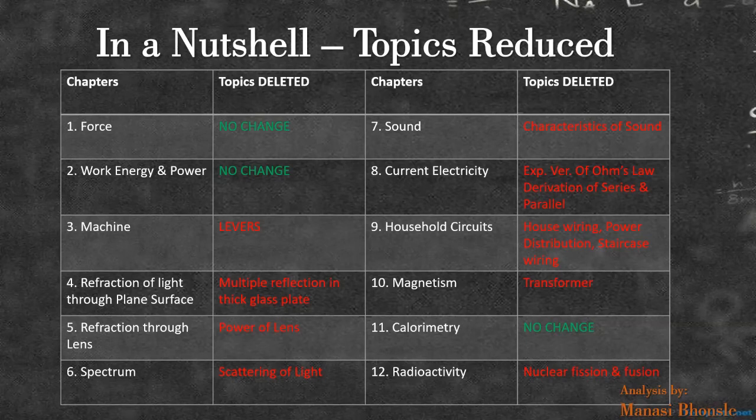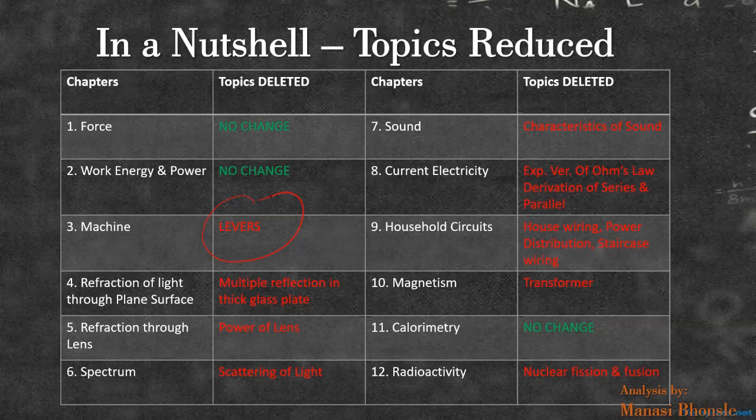So in a nutshell, these topics have been reduced from all the chapters. Let's see: force, no change; work, energy, no change; machines, the levers part, totally removed; refraction of light, again considered an important topic; multiple reflection through glass plate, removed; power of lens, removed; a beautiful topic from spectrum, scattering of light, removed; sound, characteristics of sound removed, that is pitch, quality, loudness; current electricity, verification of Ohm's law, derivation of series, parallel, removed; household circuits, house wiring, power distribution, staircase wiring, again removed; magnetism, the last topic, transformer, removed; calorimetry, no change; radioactivity, nuclear fission, fusion removed.